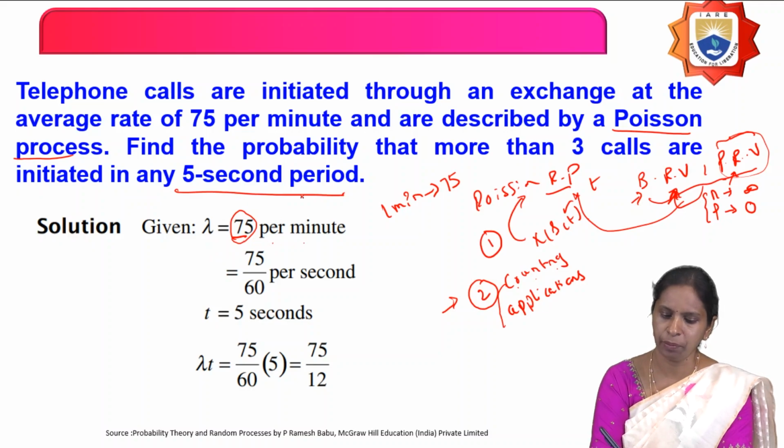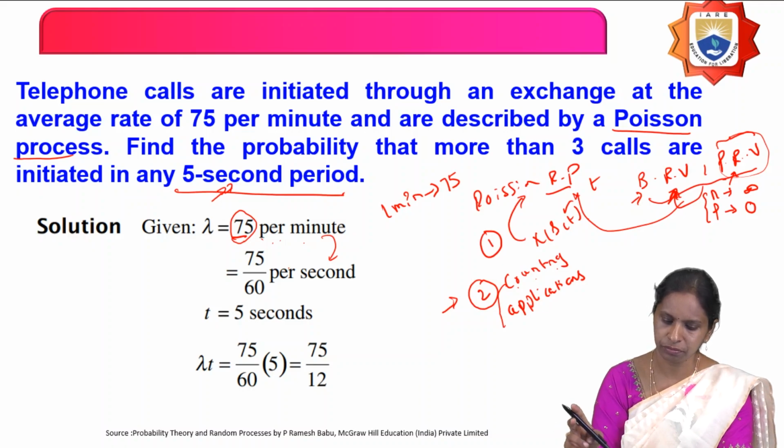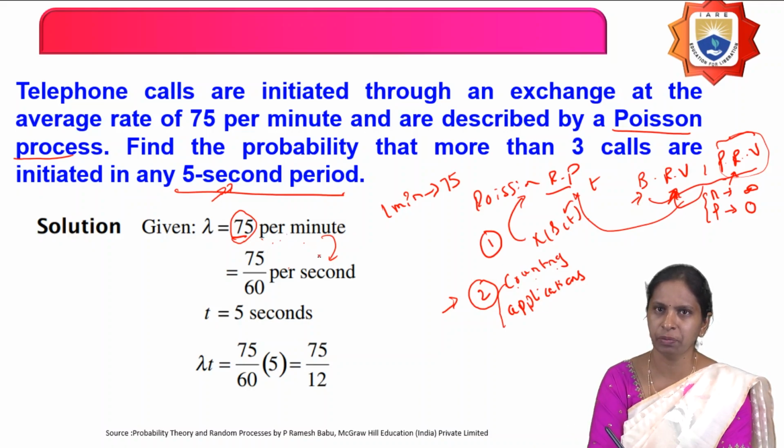Since the time period is given in seconds, either you can convert this into minutes or convert the minutes into seconds. Per minute 75, so per second it is 75 by 60. Per 1 minute, 75, then per 1 second, 75 by 60.